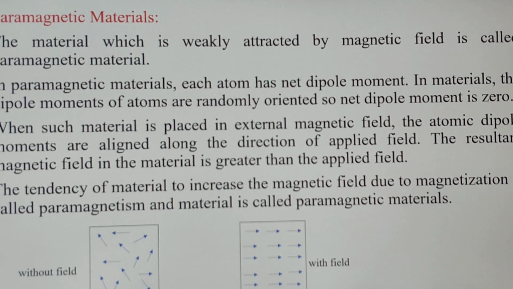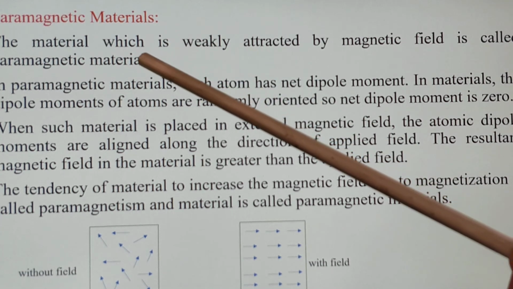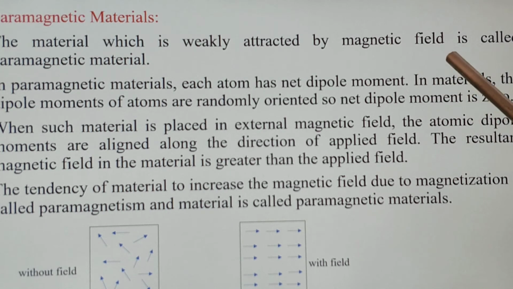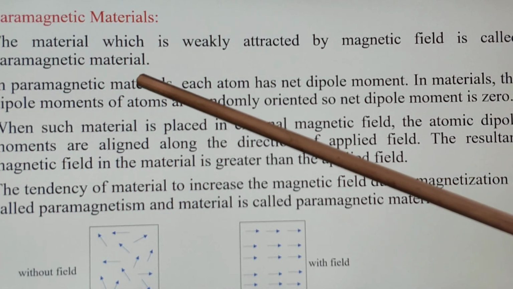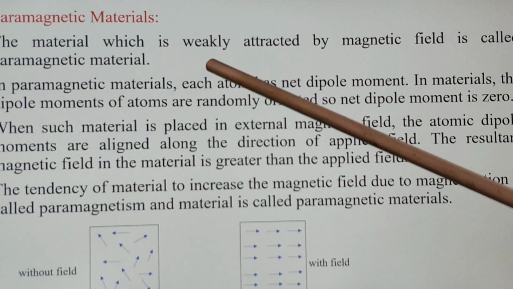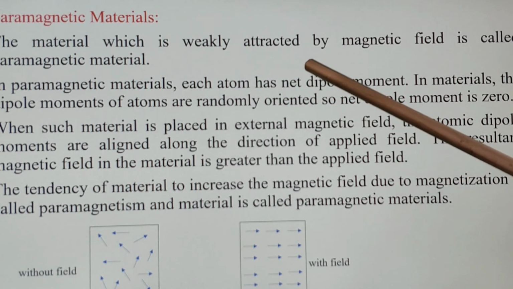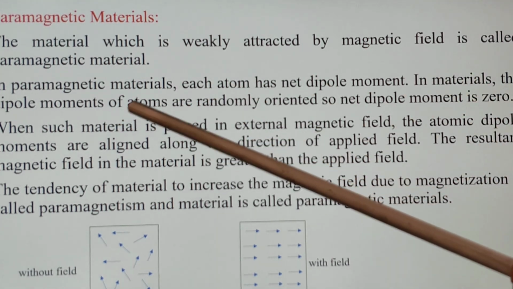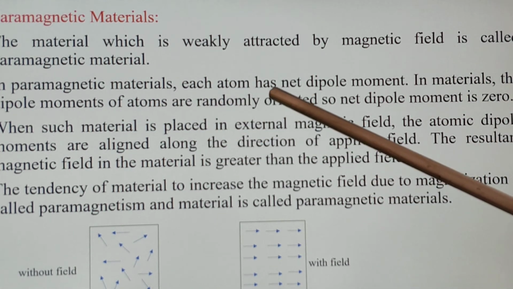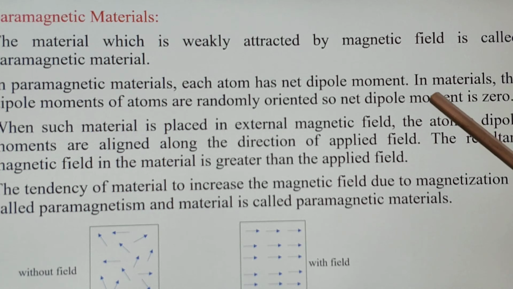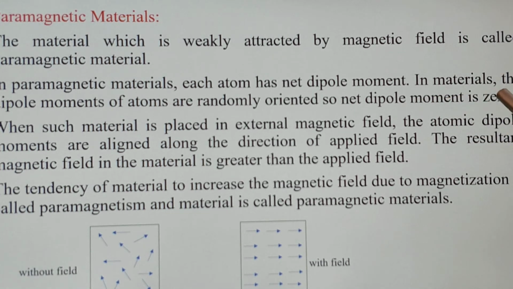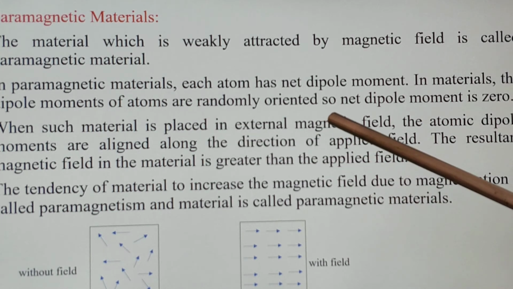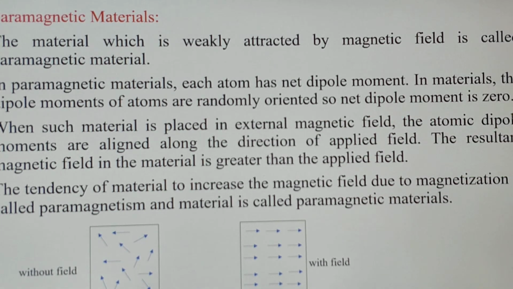The second one is paramagnetic materials. The material which is weakly attracted by a magnetic field is called paramagnetic material. In paramagnetic materials, each atom has a net dipole moment. In the material, the dipole moments of atoms are randomly oriented, so the net dipole moment is 0.